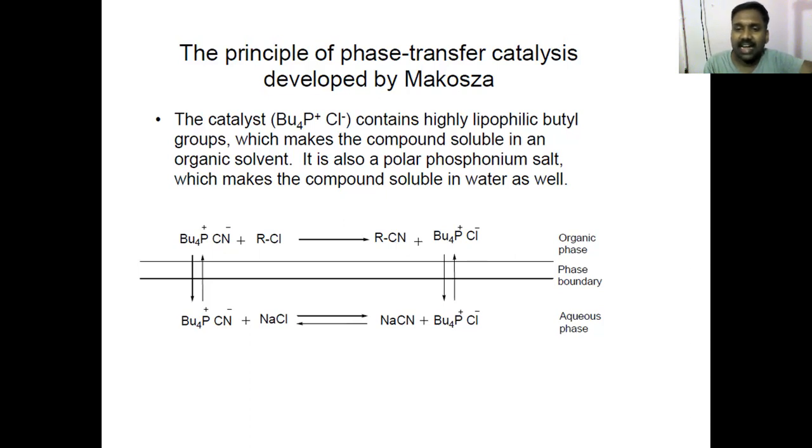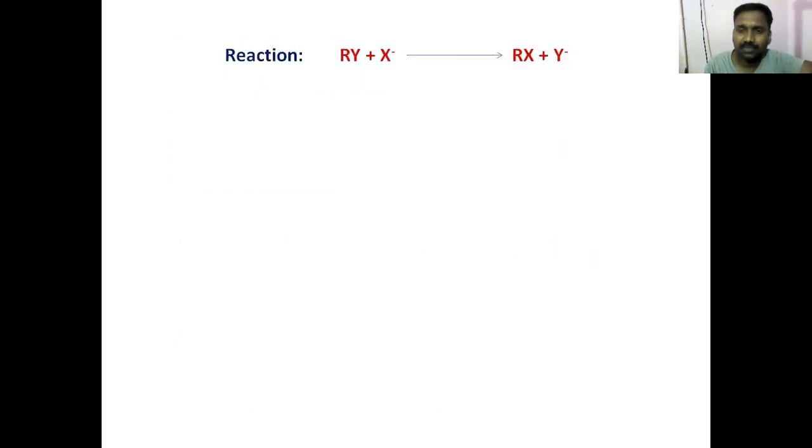Okay, and this concentration is also very important. How much CN minus has to be transferred for the reaction to happen? It goes on building in concentration until the reaction starts. Once the reaction starts, the concentration of CN minus is maintained steady in the organic phase. There are a lot of kinetics, physical chemistry of this aspect. We will not go into details of that. We only look at the organic chemistry aspect.